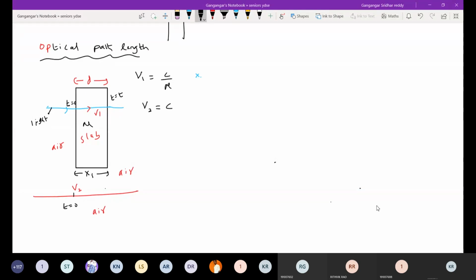Okay, let the distance covered by the ray in the slab in time t be V1t. So we write that as ct by mu. In the same interval of time, the distance covered by the ray in air we will calculate. So definitely it is moving with more speed, no? So it will cover some more distance than this.